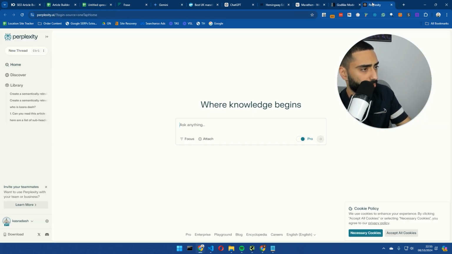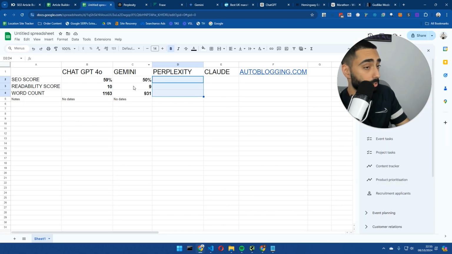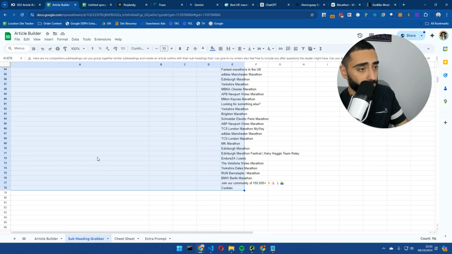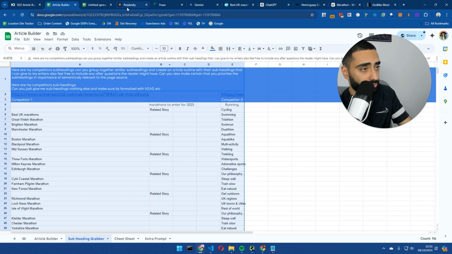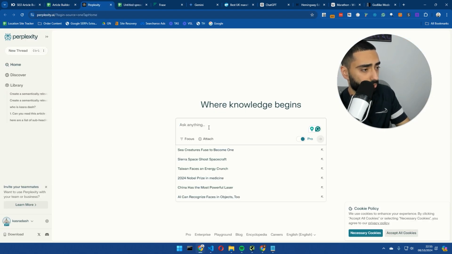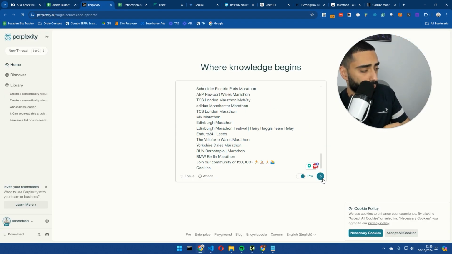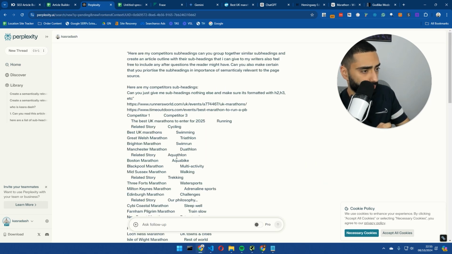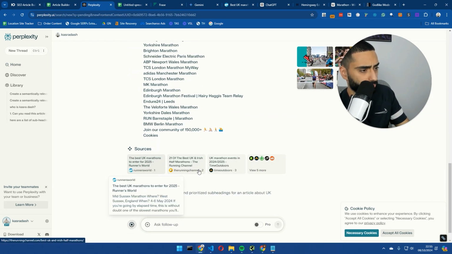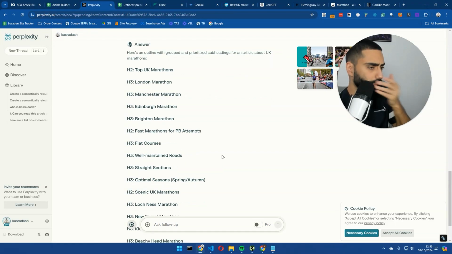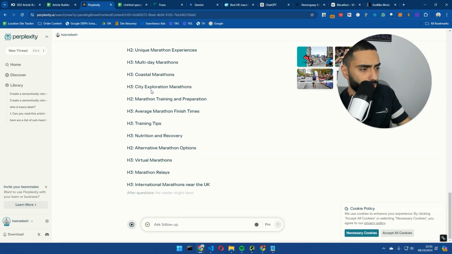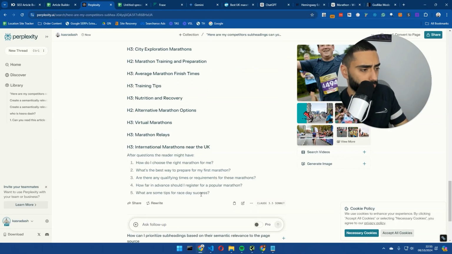So now we've got Perplexity. This is one tool that I've not used in quite a while, but let's see how it performs, right? So first of all, we're going to grab the actual first prompt here, and should I use Pro or should I not? I'll not use Pro for this, because I don't think that I've used Pro for any of the other ones. So it just came back.